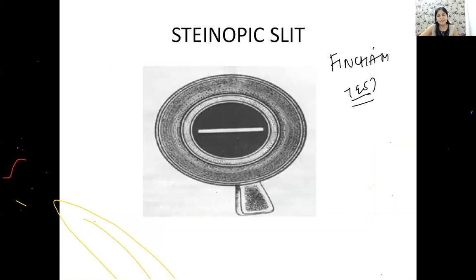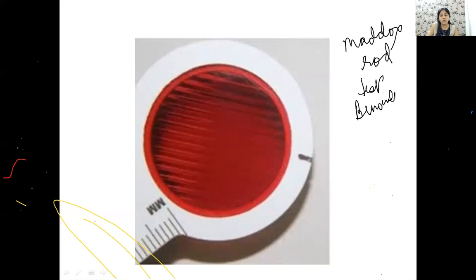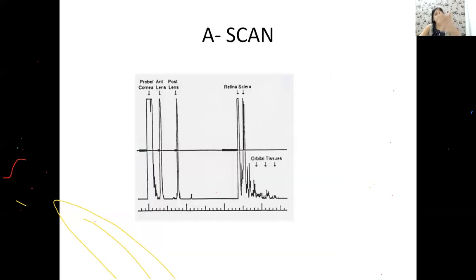So this is your pinhole. This is your stenopic slit, which we use in the Fincham test. And this is a picture of the Maddox rod. The Maddox rod test is done to check for binocular vision, binocularity. This is a picture of an A scan.